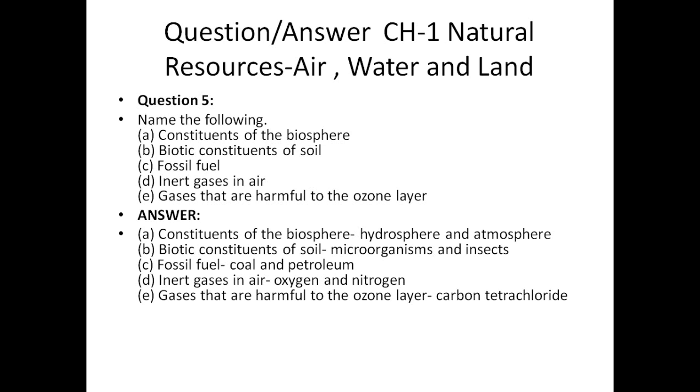They don't harm our atmosphere and don't produce carbon monoxide, because carbon monoxide, when it mixes with oxygen, forms CO3, which is very harmful for the ozone layer. So the gas harmful for the ozone layer is carbon tetrachloride.